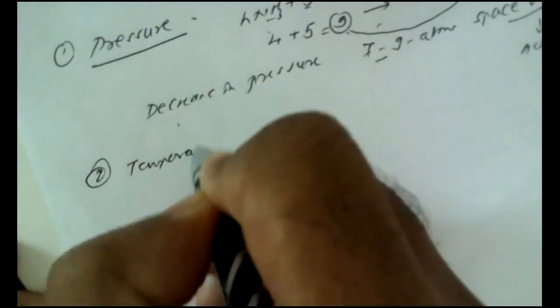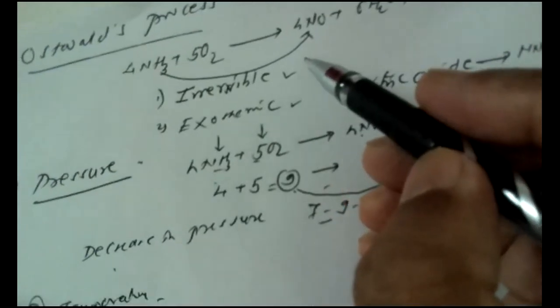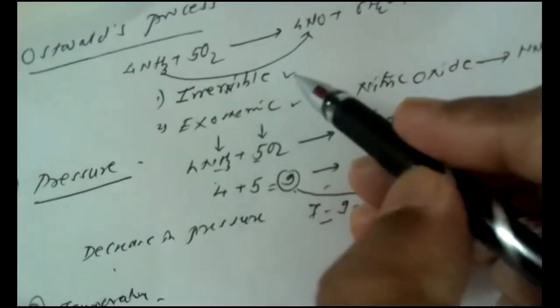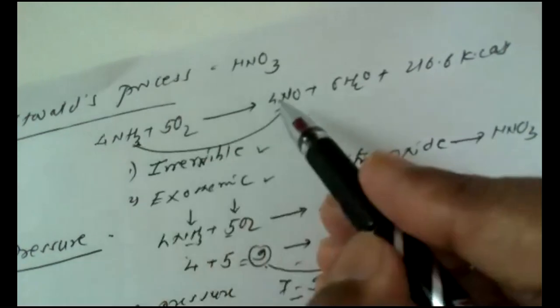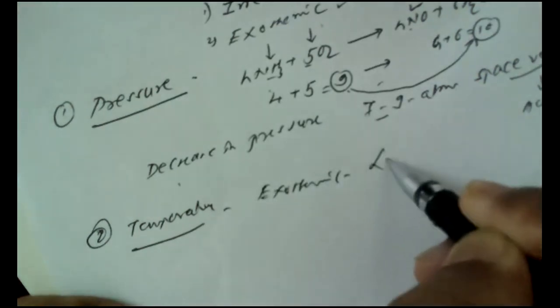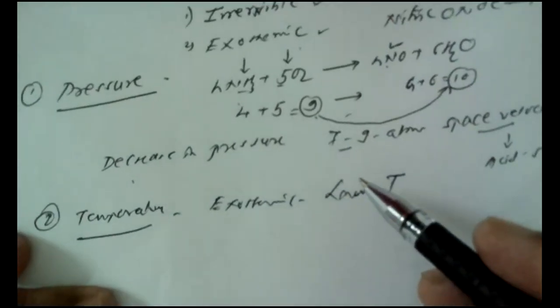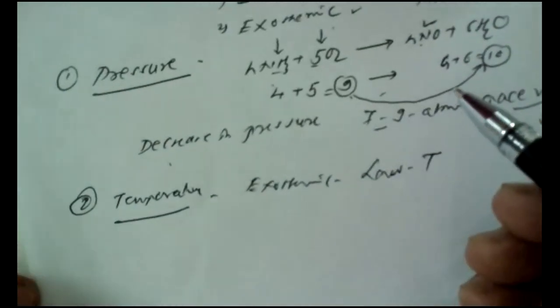Second, what is the effect of temperature? While studying the effect of temperature, we have to consider these characteristic features: the forward reaction itself is an irreversible reaction. Moreover, the oxidation of ammonia into nitric oxide is exothermic. Because the process is exothermic, low temperature should favor the formation of nitric oxide. But as we know, at low temperature the reaction rate is slow. So an optimum temperature range is to be obtained.